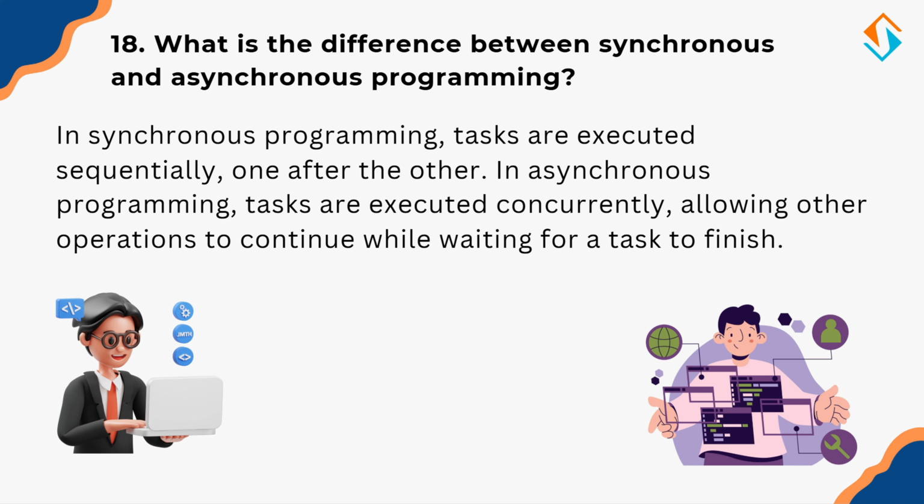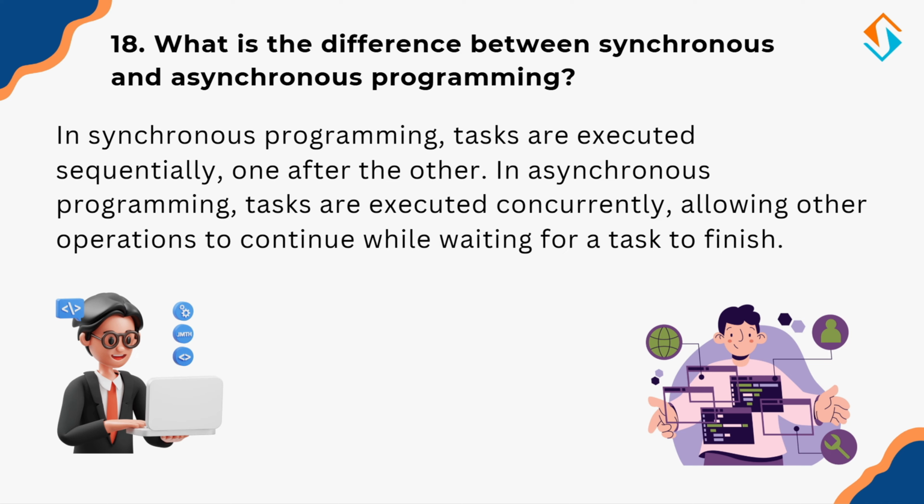For example, imagine ordering food at a restaurant. Synchronous: you order food and wait until it's ready before doing anything else. Asynchronous: you order food and while waiting, you check your phone or chat with friends. Now, asynchronous programming is widely used in JavaScript, async await, promises, and Node.js to handle tasks like API calls efficiently.